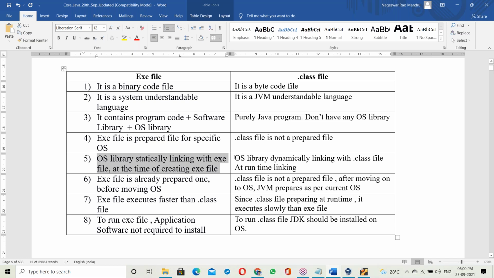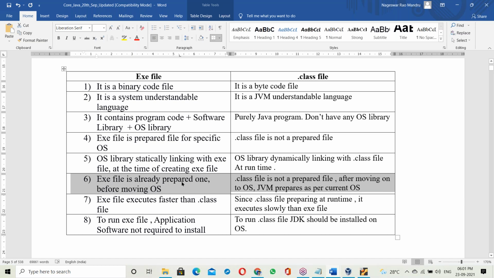When it comes to a dot class file, the OS library is dynamically linked with the dot class file at runtime. That is runtime linking, which means dynamic linking. Next, another difference.